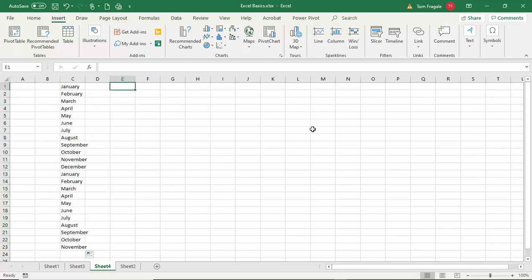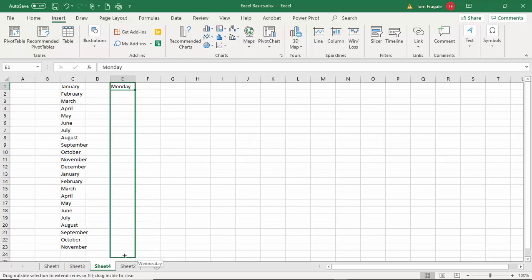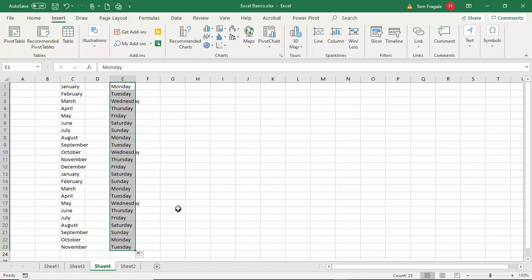Let me show you what else it works with. It also works with the days of the week. So I'll type in Monday. Go ahead and click on the word Monday. Get the black cross, drag it down, and you can see it works with the days of the week as well. Notice when we get to Sunday, it starts again with Monday.